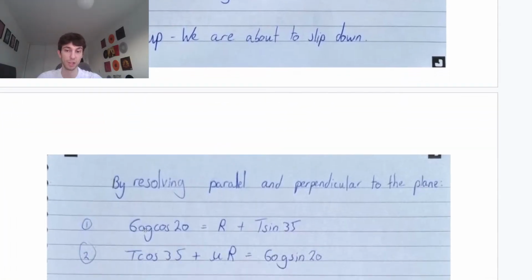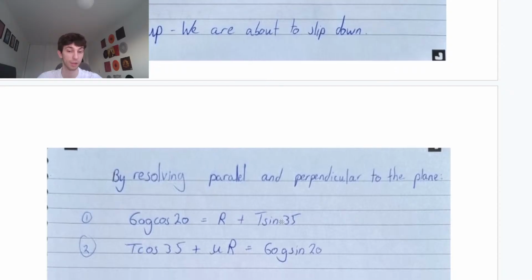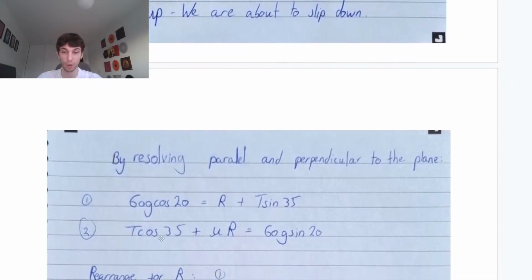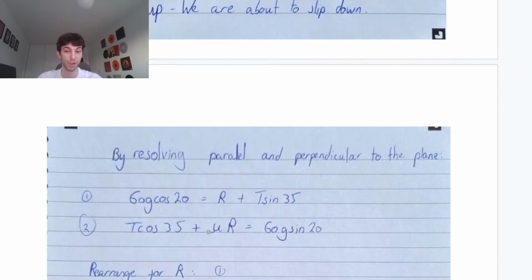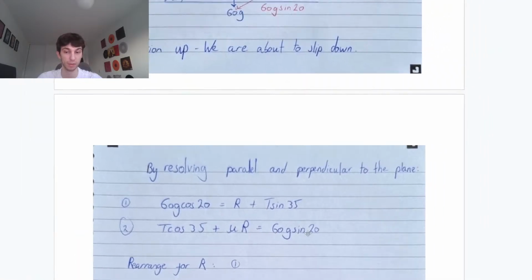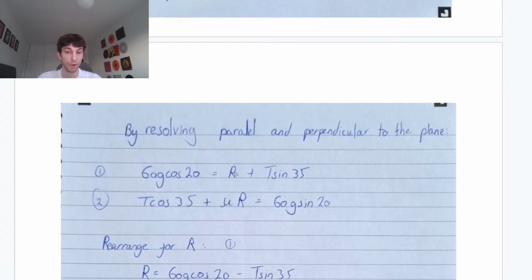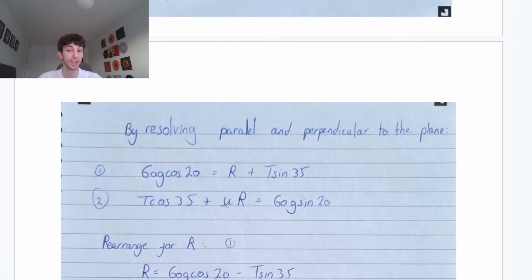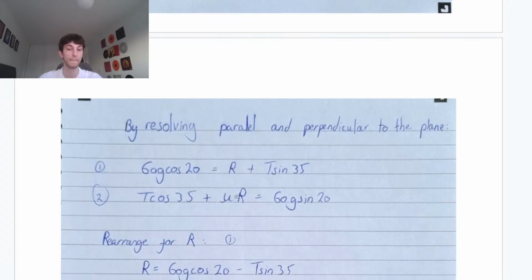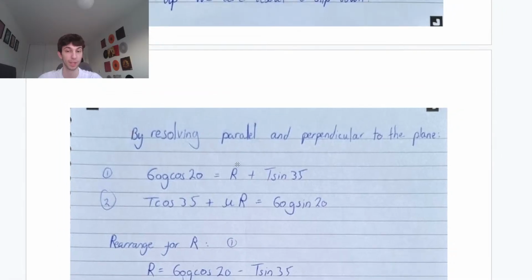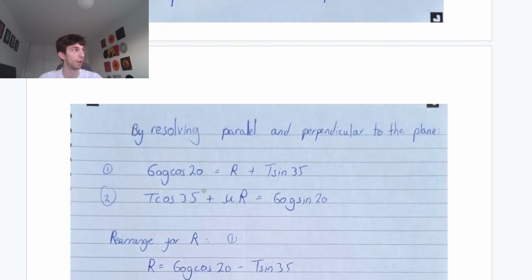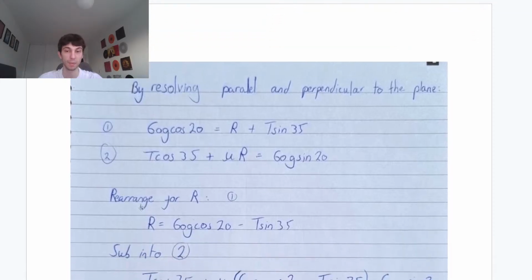So setting up our equations, we have 60g cos 20 equals R plus T sine 35, as we said. Then we have T cos 35 plus mu R, that's the maximum friction, equal to 60g sine 20. What we want to do is we know mu, guys. Mu is a quarter, remember? We're trying to find T. So if we can rearrange our first equation up here to find R, then substitute it into our second equation, we can then rearrange for T, because we know every other value. Okay, so let's find out what R is. R will just be 60g cos 20, take away T sine 35. Okay, sub this into your second equation.